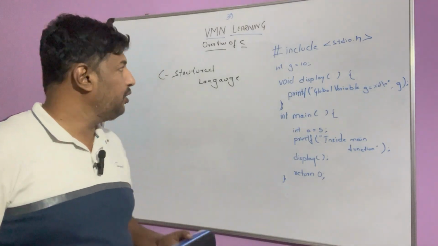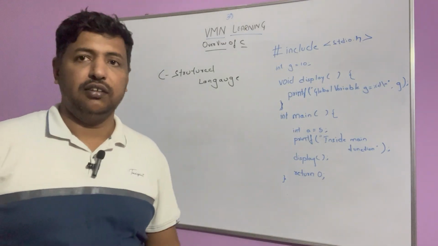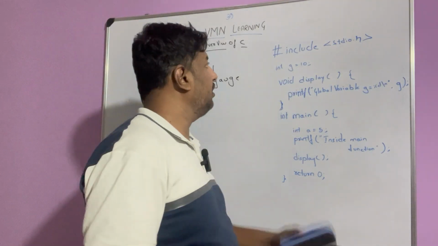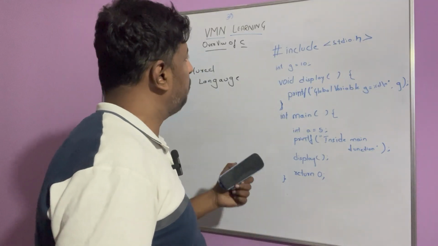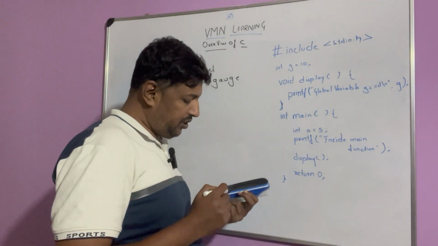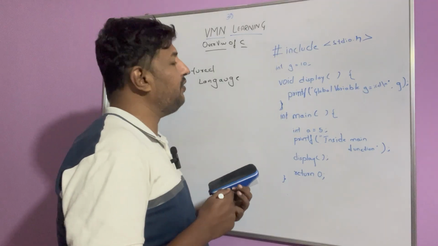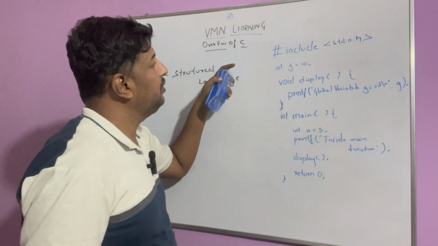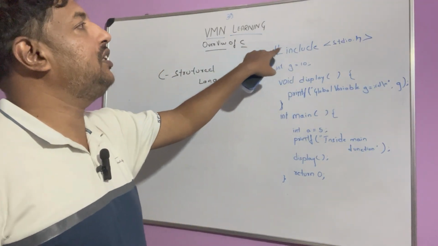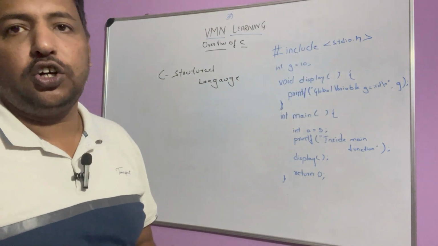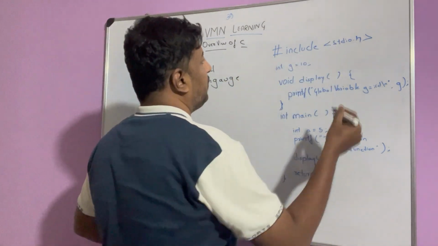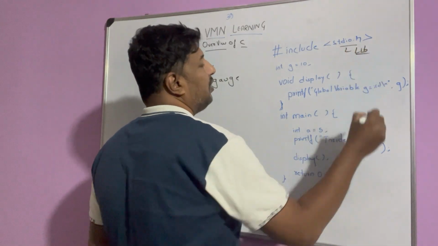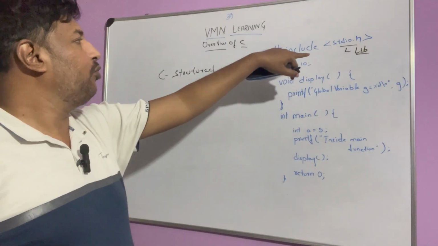Coming to the next topic, C is called a structured language. So I have written a simple program. Let me go through this simple program. Every line is a statement. Let's go to the first statement, where I see include stdio.h. stdio.h is nothing but a library. We have included a library.